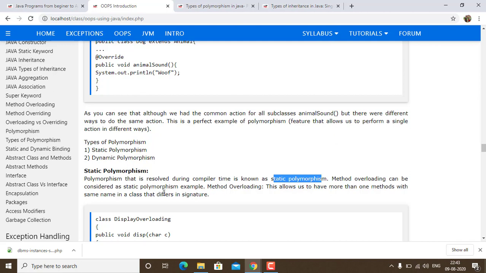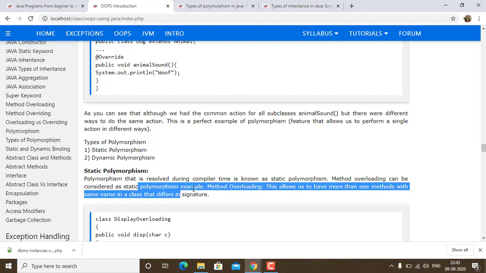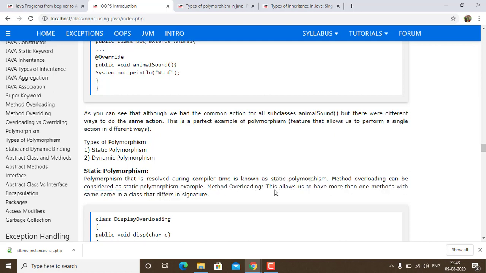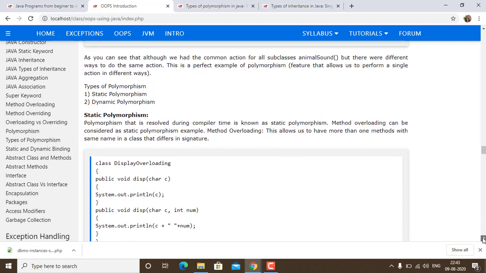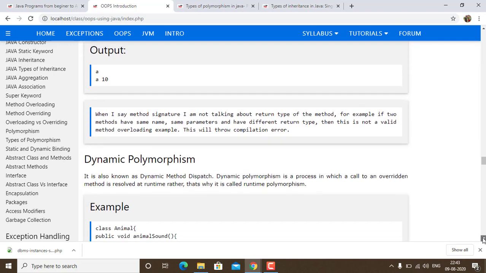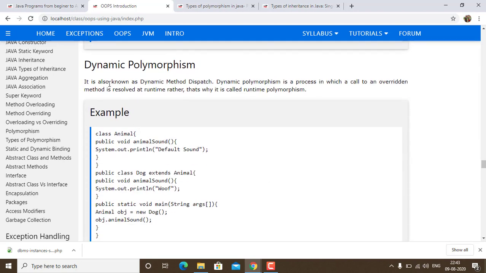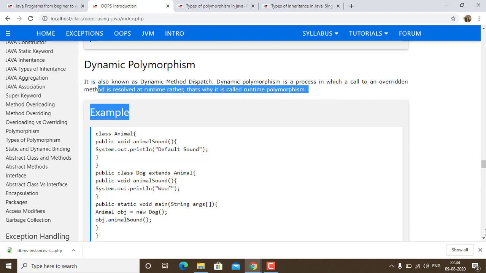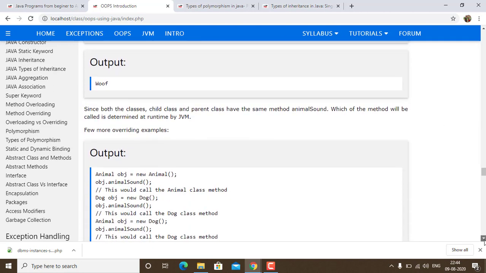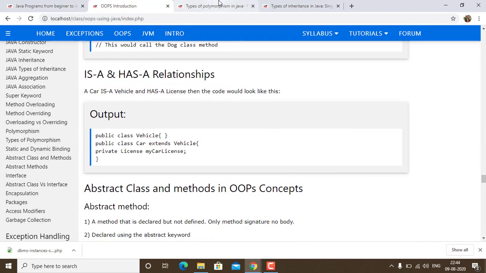Method overloading can be considered static polymorphism. For example, method overloading allows more than one method with the same name in a class but differing in signature. Then we have dynamic polymorphism, also known as dynamic method dispatch. Dynamic polymorphism is a process in which a call to an overridden method is resolved at runtime. These things we are going to discuss further in our chapters.